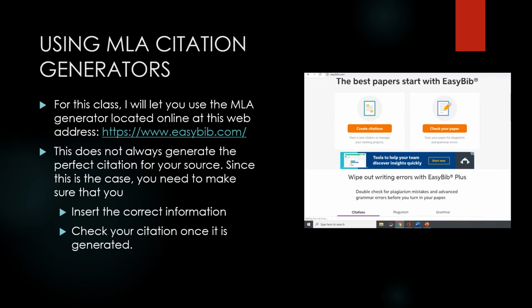Using MLA citation generators. For this class, I will let you use the MLA generator located online at this website address, www.easybib.com. This does not always generate the perfect citation for your source. Since this is the case, you need to make sure that you insert the correct information and check your citation once it is generated.